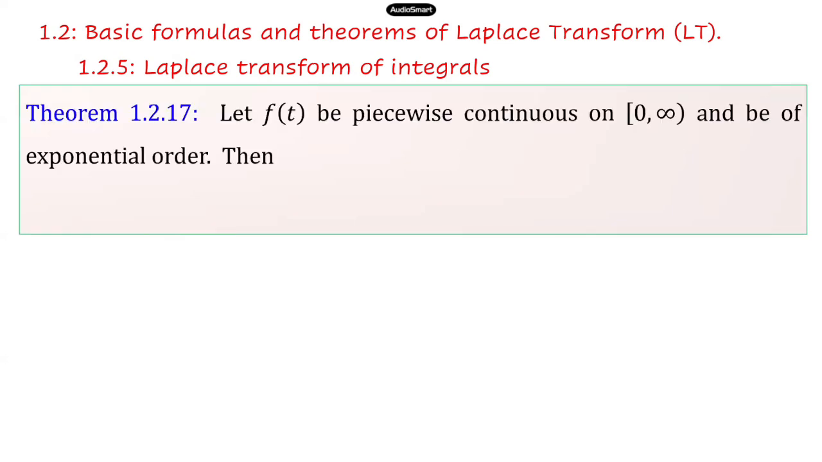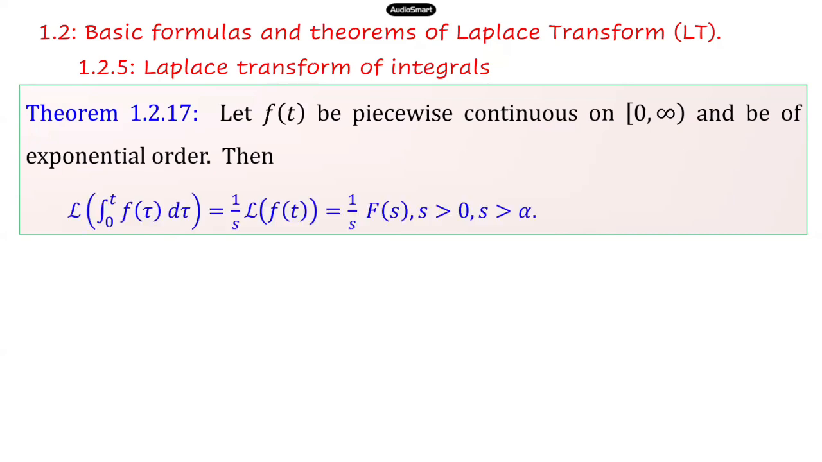Let f(t) be piecewise continuous on 0 to infinity and be of exponential order. Then the Laplace transform of the integral from 0 to t of f(tau) d tau equals 1 over s times L{f(t)}, which is 1 over s times F(s), with s greater than 0 and s greater than alpha.